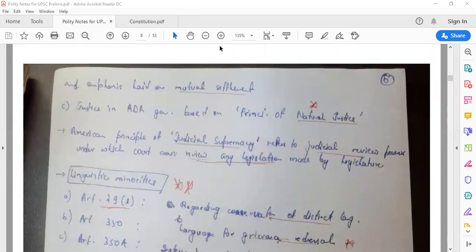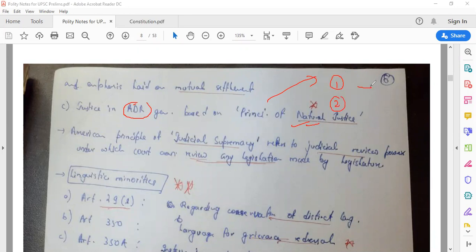What is very important here again is that all these principles of ADR, arbitration, mediation, conciliation, Lok Adalat, and Nyaya Panchayat are based on the principle of natural justice. Now, what is the principle of natural justice? We get very confused. There are two basic fundas of natural justice. The first funda is, you should not be the judge of your own action.